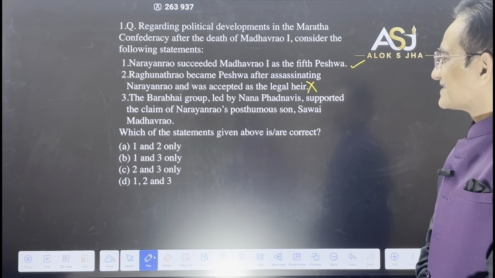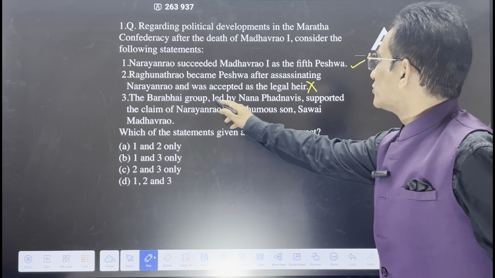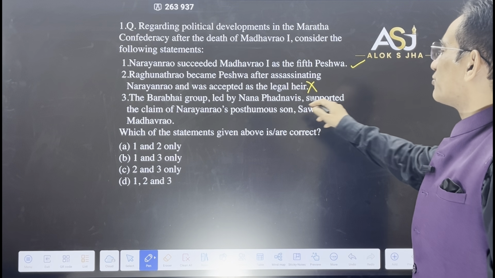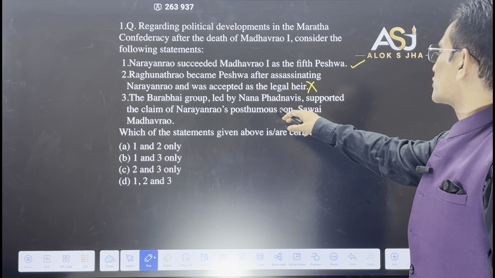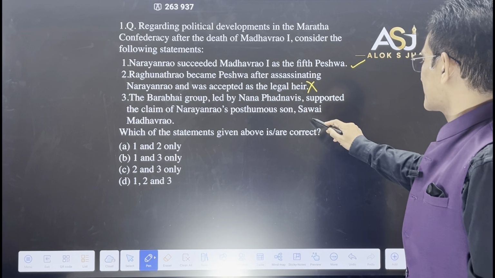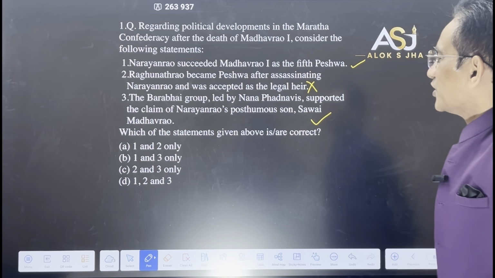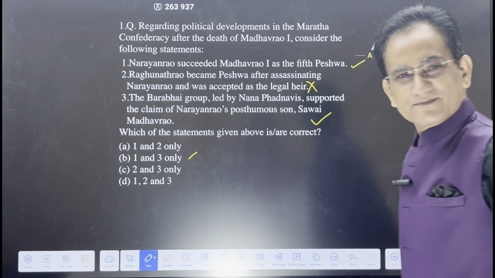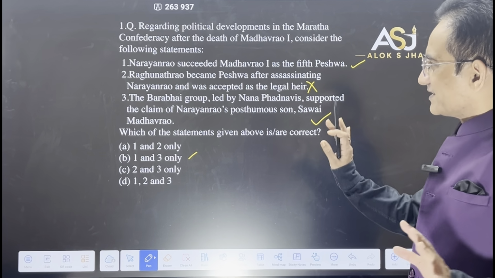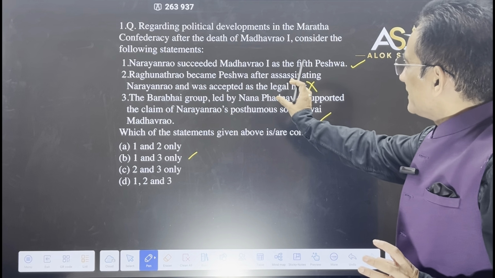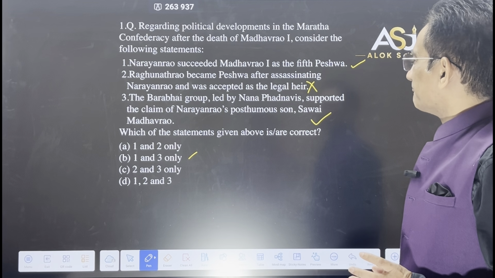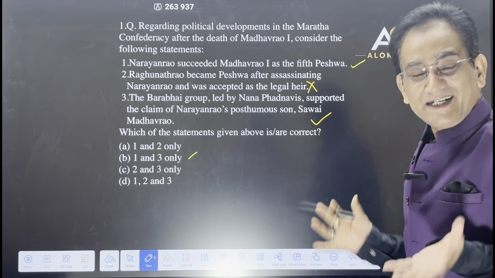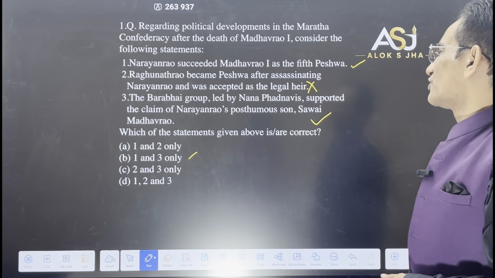You are getting this. The Barabhai group led by Nana Fadnavis supported the claim of Narayan Rao's posthumous son Sawai Madhav Rao. This is correct. So 1 and 3 are correct, so B would be the answer. Remember it: Raghunath Rao for a brief period of time did become Peshwa, but he was not accepted as a legal heir. Therefore this is wrong.